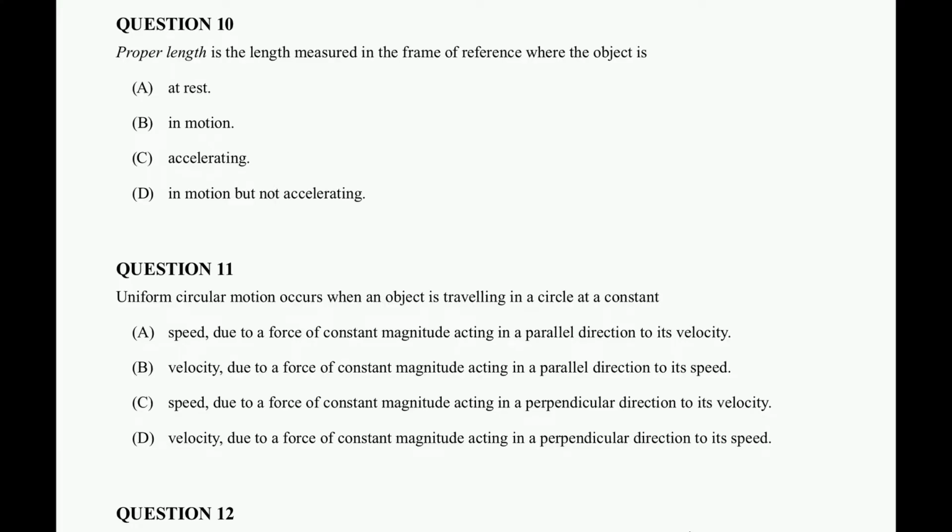All right, so question 10. Proper length is the length measured in the frame of reference where the object is at rest, in motion, accelerating, in motion but not accelerating. So proper length is option A, where the object is at rest.